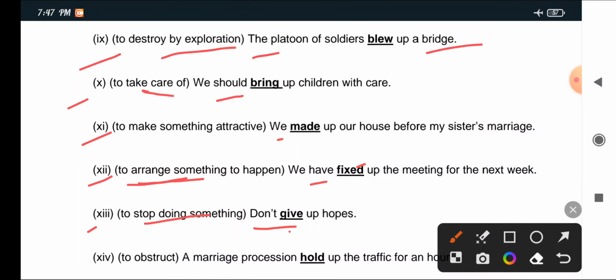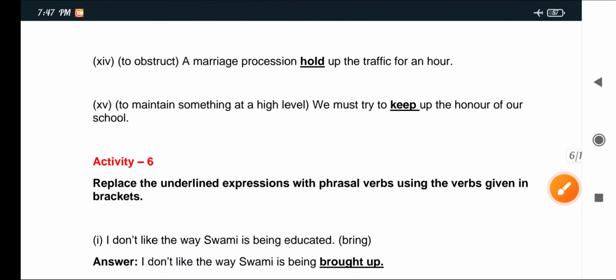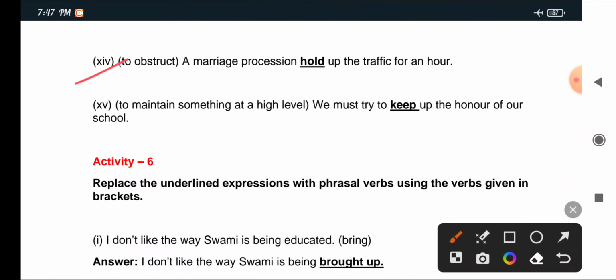Don't give up hopes. XIV: To obstruct, hold up. A marriage procession held up the traffic for an hour. XV: To maintain something at a high level, keep up. We must try to keep up the honor of our school.